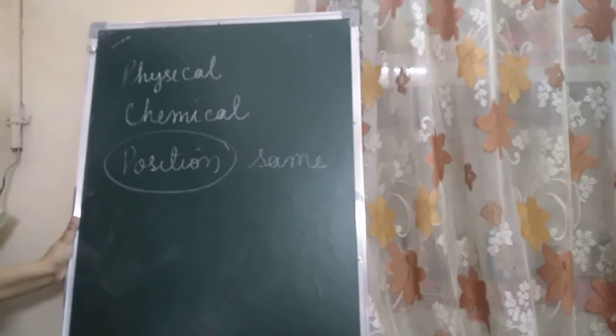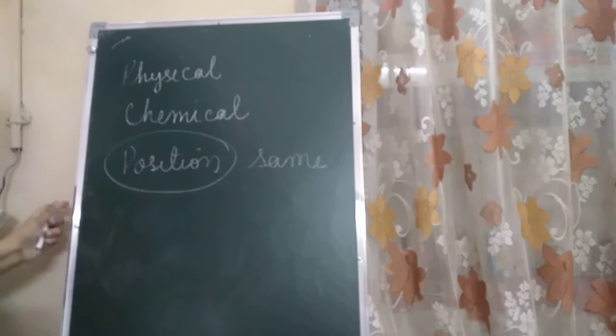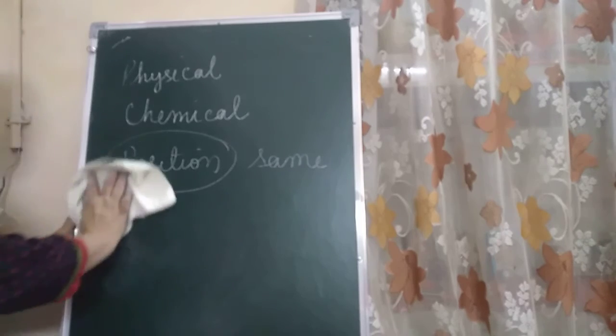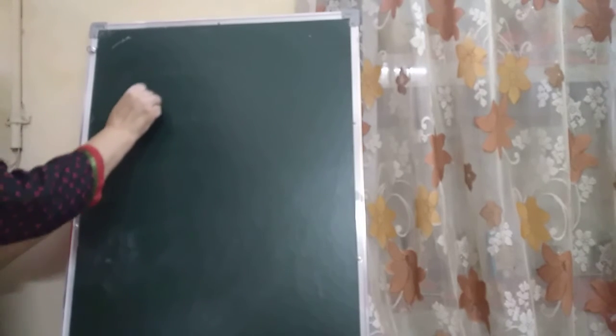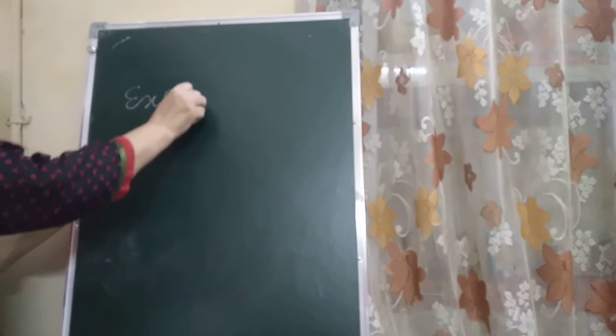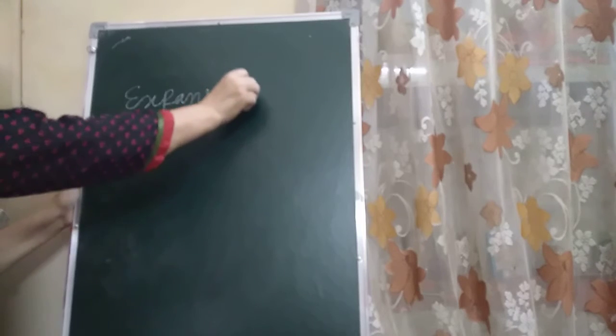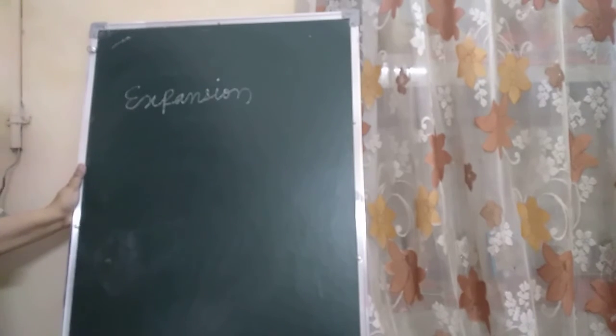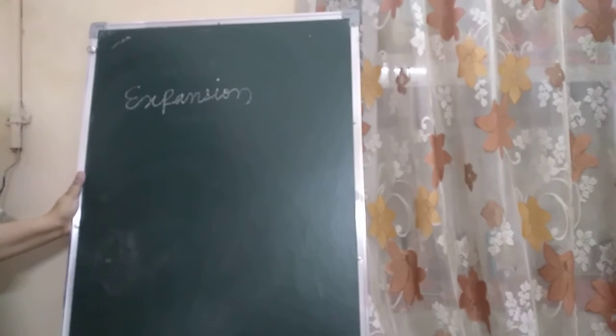Okay, now heating substances. If a balloon is kept in the sun, its size increases. Why does its size increase, children? Because the air in it expands. Okay. This is called expansion. When a piece of iron is heated, it expands. Similarly, liquids expand on heating.